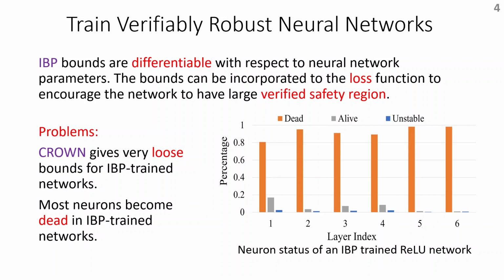One natural question to ask is whether we can use the tighter method, CROWN, to verify these networks. Surprisingly, previous works found CROWN gives very loose bounds for IBP trained networks. Another issue we identify is that most neurons become dead in IBP trained networks.